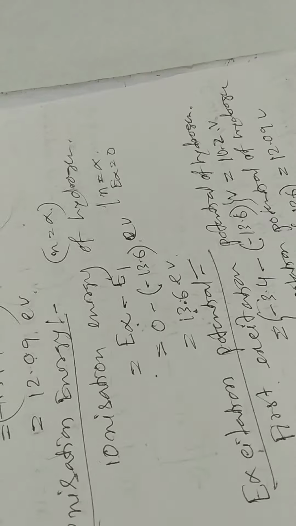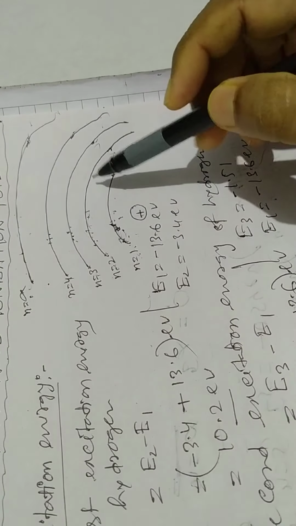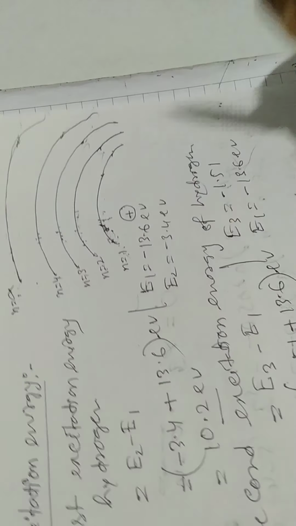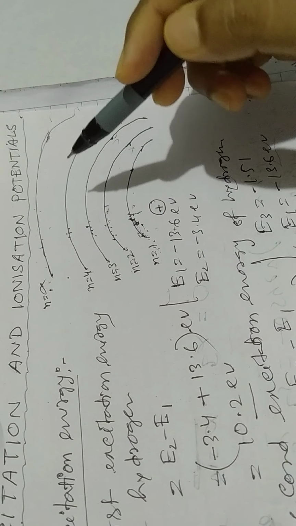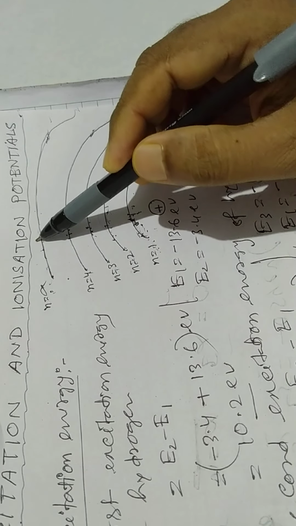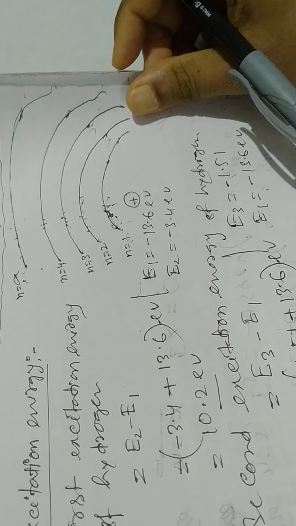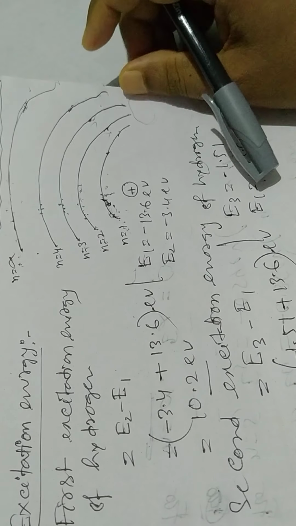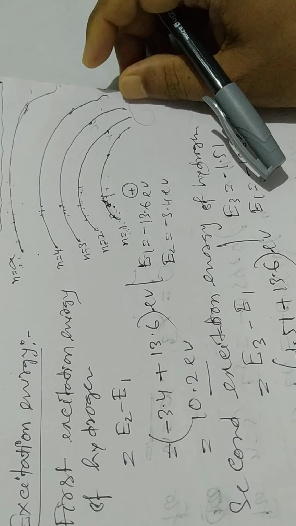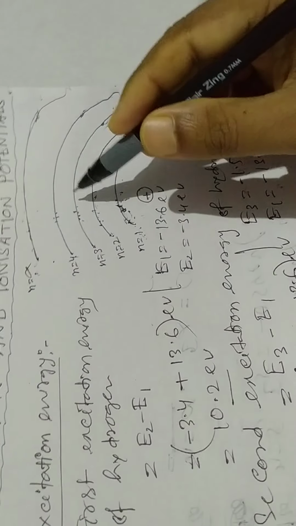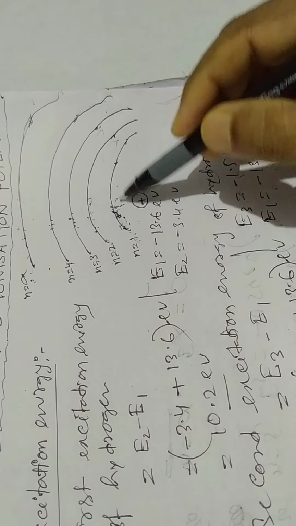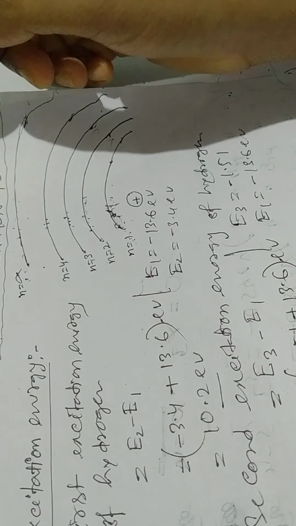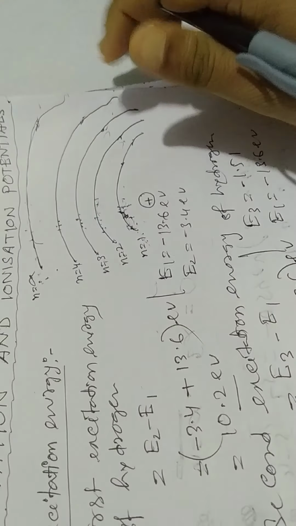How much potential is required to remove an electron from the inner orbit, n equal to 1, to the outermost orbit, n equal to infinity? That is called ionization potential. How much energy is required to ionize the target atom by taking out an electron from its inner orbit to the infinite orbit, the outermost orbit, corresponding to n equal to infinity.